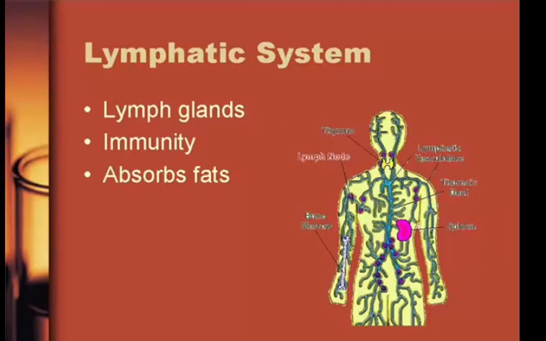The lymphatic system, main structure, are your lymph glands. It might be hard to tell from this picture, but they're the purple dots located throughout your body. And the lymphatic system deals with immunity, and it also is responsible for some minor fat absorption. Now you can see there are two purple dots on that drawing located right around your throat, and if you've ever felt, when you're sick, those swollen glands right there in your throat, those are your lymph glands. They're responsible for the production of some white blood cells, so again that's a relationship to your circulatory system.